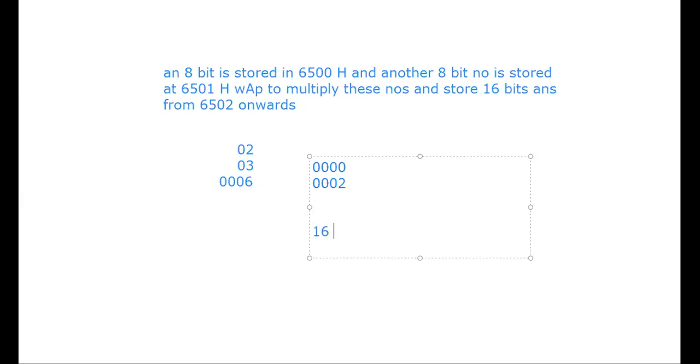Whenever I am using a 16-bit addition, I have a ready-made instruction called DAD, that is double addition, and then you have to write the register pair name. In this case, the HL content will be nothing but the HL plus whatever the register pair contents are. So whenever you are doing a 16-bit addition, remember that the answer will be stored in the HL register pair.